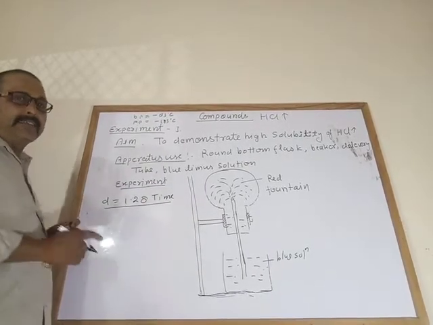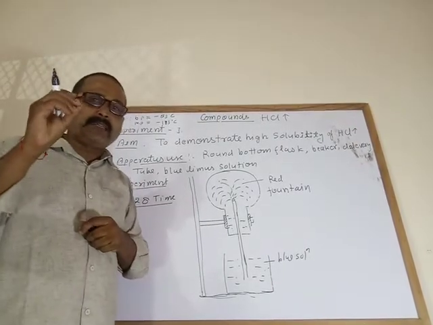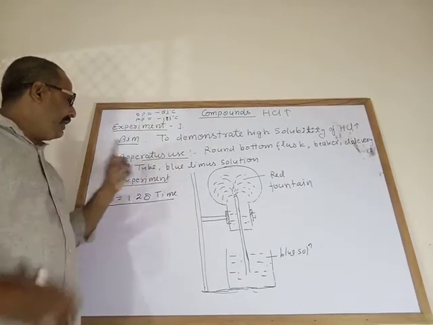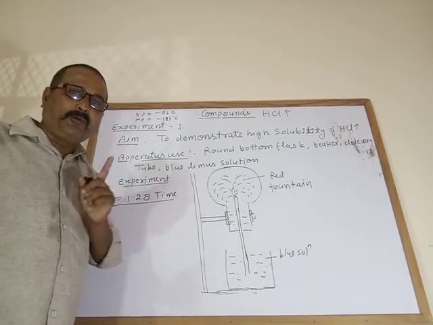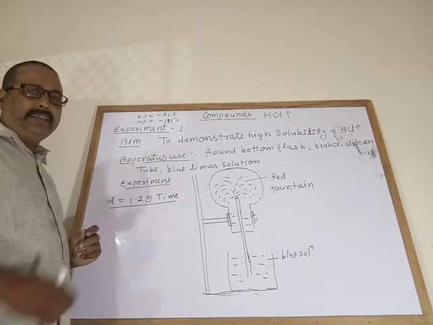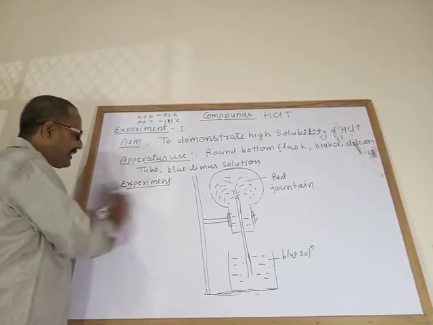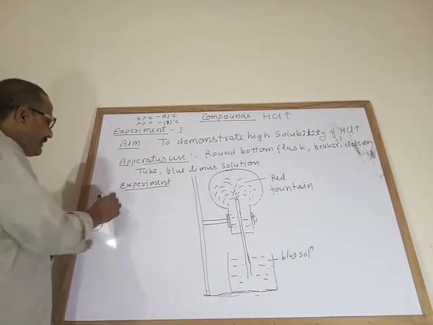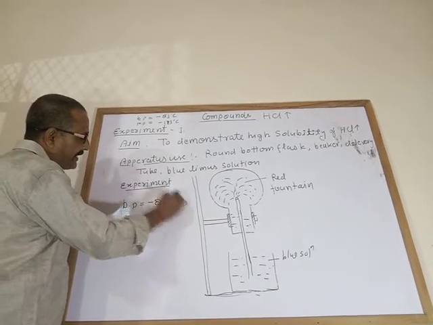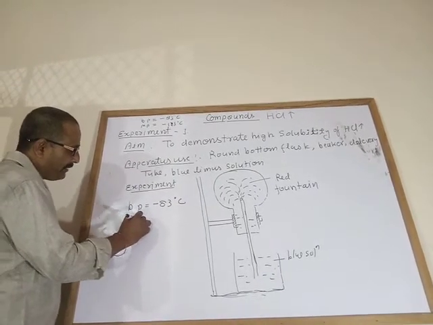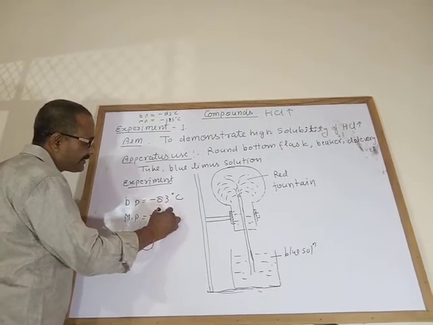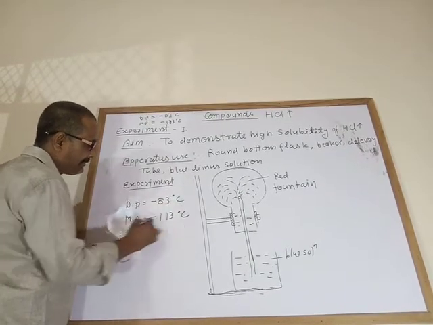So this gas is collected by upward displacement of air. Why? Because this gas is 1.28 times heavier than air. Now its boiling point is minus 83 degrees Celsius, and the freezing point or melting point is minus 113 degrees Celsius in solid state.